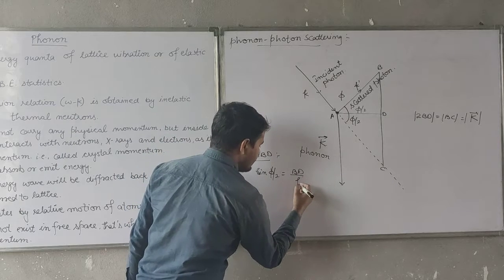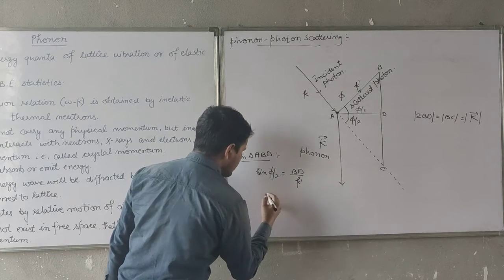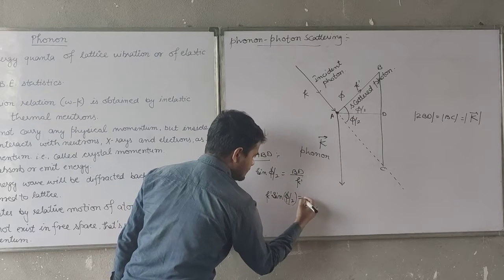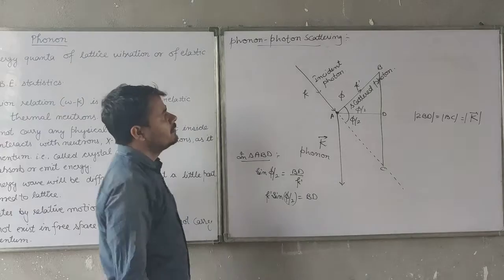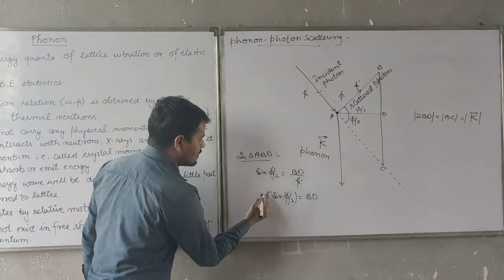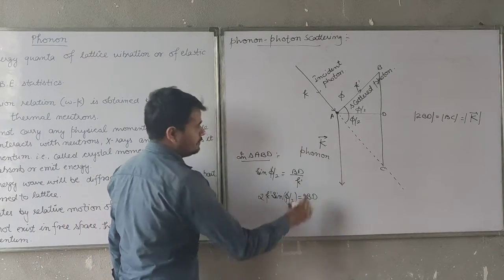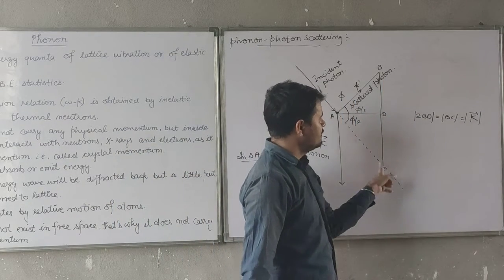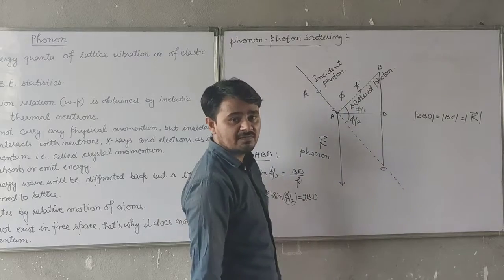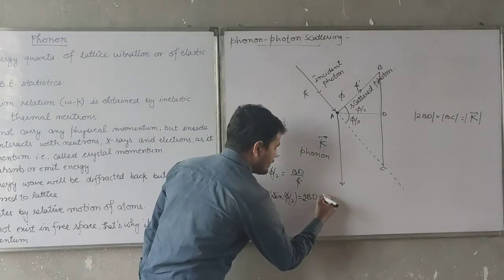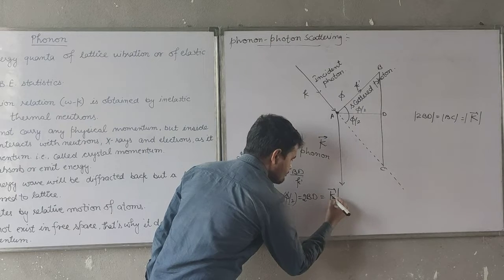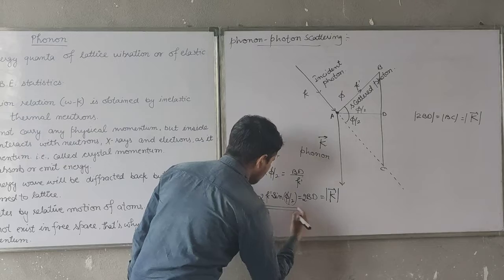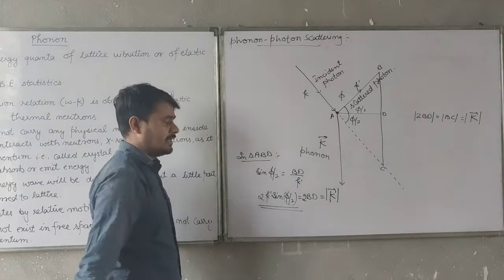Then K dash into sine of phi by 2 is equal to B to D. Multiply by 2 on both sides, then it is twice B to D. And 2BD equals B to C, which is nothing but the magnitude of the phonon wave vector, that is capital K. That means the K vector magnitude is equal to 2K dash sine of phi by 2.